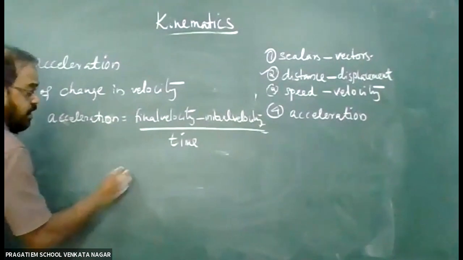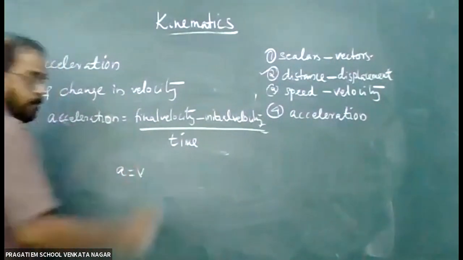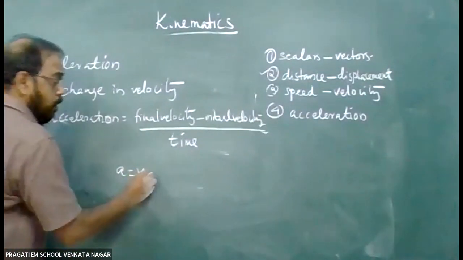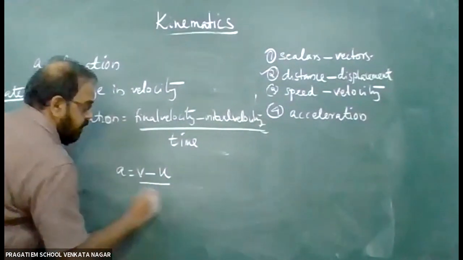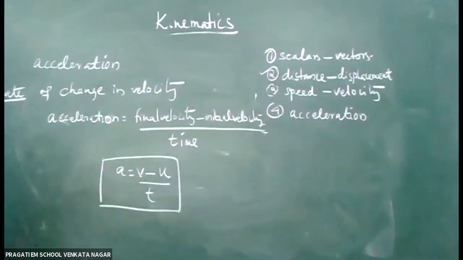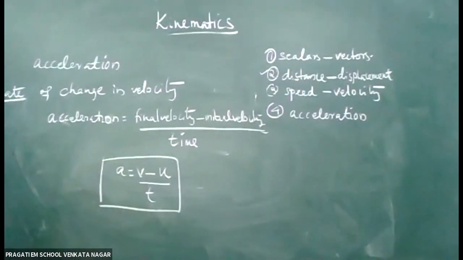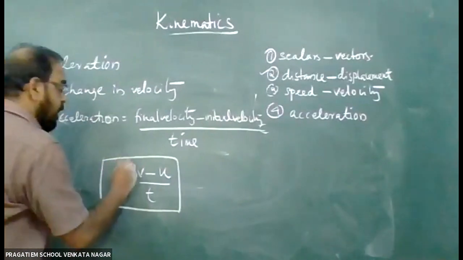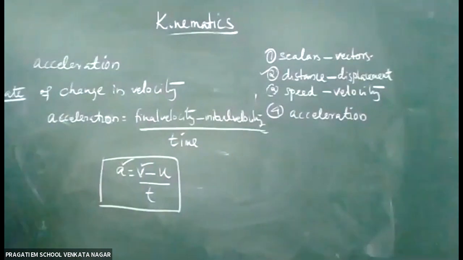Or A is equal to final velocity V minus initial velocity U by T. A is equal to V minus U by T. Acceleration is equal to final velocity minus initial velocity by T.